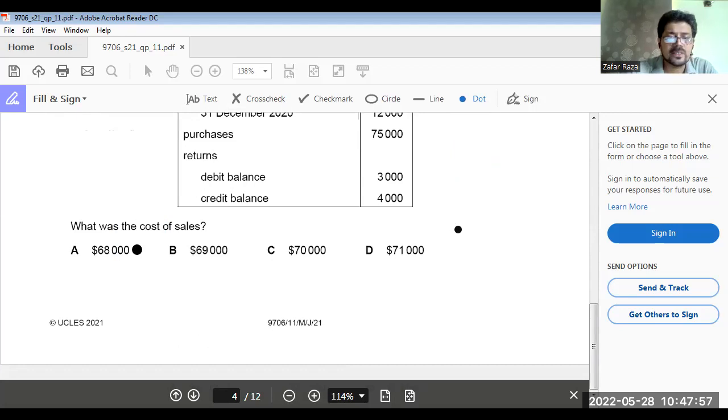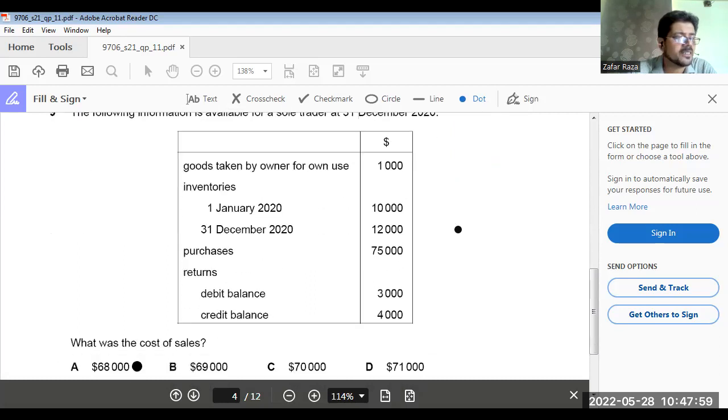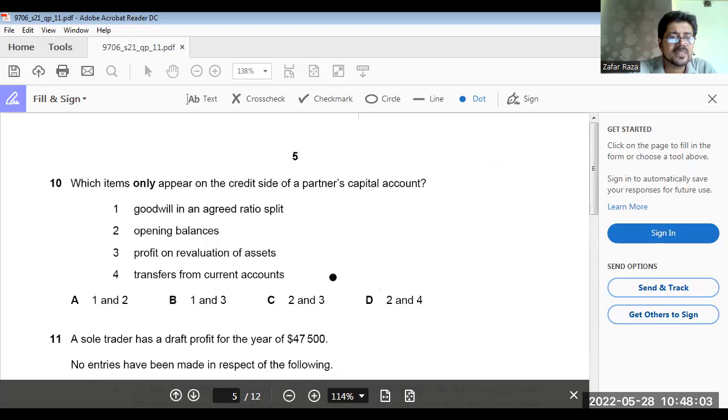That was question number 9. Now, question number 10. Which items only appear on the credit side of the partner's capital account? Goodwill in an agreed ratio to split. Goodwill can appear on both sides of the partner's account.